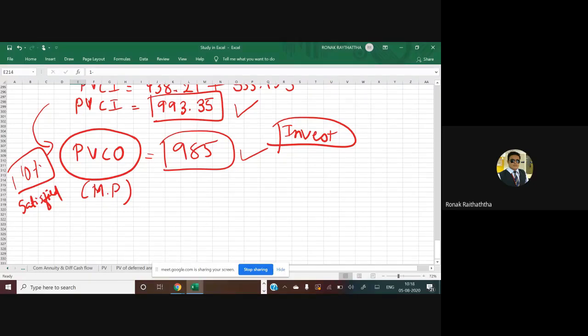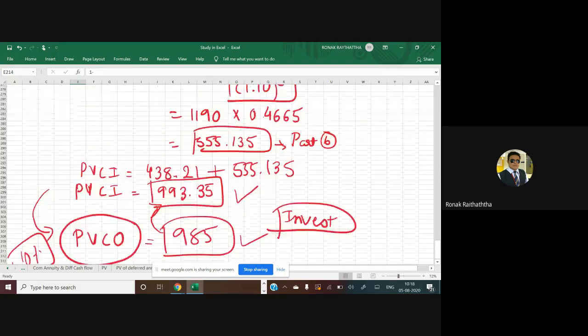Your PVCI will be more than PVCO only in the case when required rate of return will be satisfied, otherwise not. If the rate of return which you have got from this entire bond would have been lesser than 10%, then this PVCI would have been lesser than PVCO. Okay, so that is the meaning of it. We have got the bond as well.